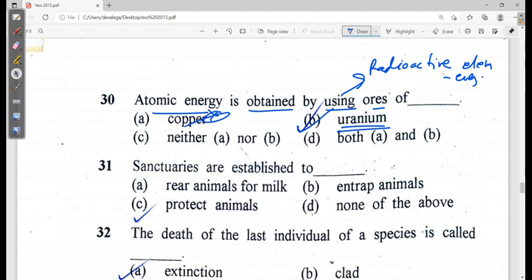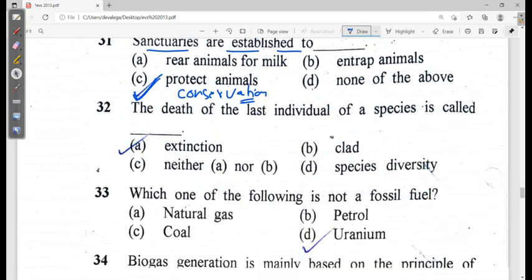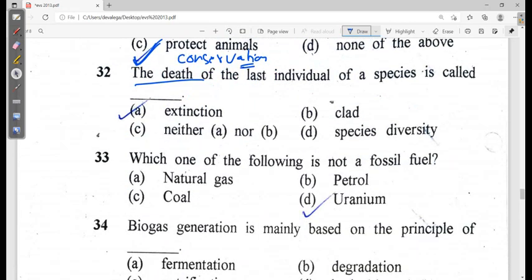Then option C, sanctuaries are established to rear animals for milk. No. Entrap, no. Protect animals. Basically it is conservation. Sanctuaries are made to conserve the animal and plant species. The death of the last individual of a species is called extinction. So this is marked as the correct one.